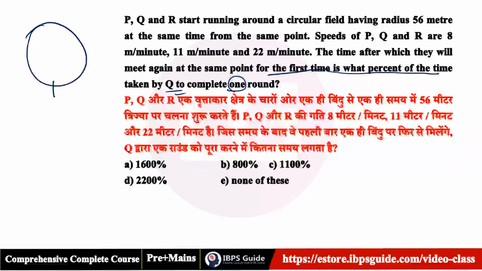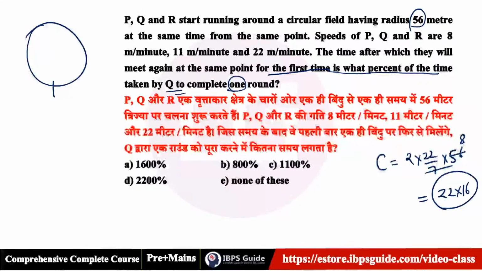Okay, so let's do one thing. This is 56 meters. Just find out the circumference. So 2 into 22 by 7 into 56. 7 8s are 56. It means 22 into 16. Don't multiply it. That is your circumference. Okay, speed of P. Time taken by P to complete a round is 22 into 16 upon 8.